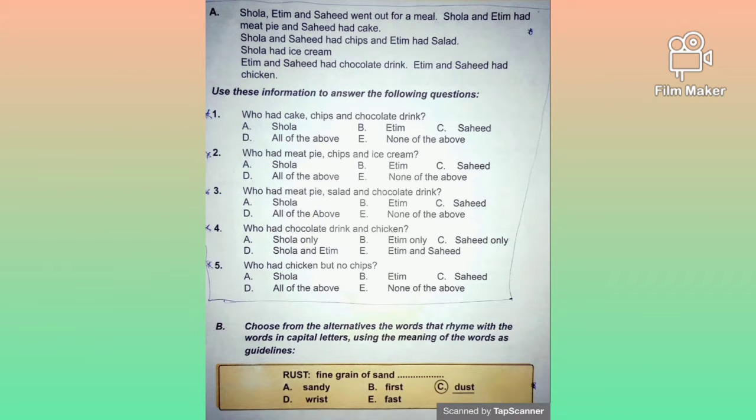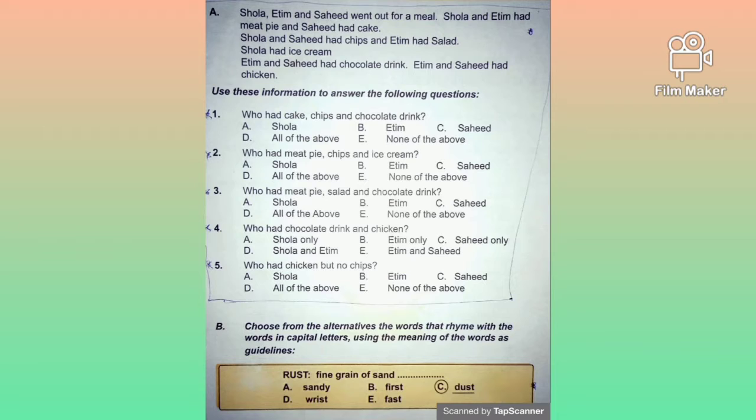In this option, we will be choosing the best option that answers the question. So let's take a quick look at the passage. Shola, Etim, and Saheed went out for a meal. Shola and Etim had meat pie, and Saheed had cake. Shola and Saheed had chips, and Etim had salad. Shola had ice cream. Etim and Saheed had chocolate drink. Etim and Saheed had chicken. So right now, we are going to use this information to answer the following questions.